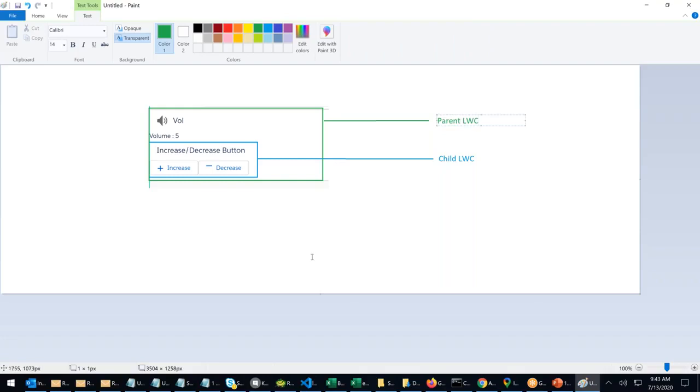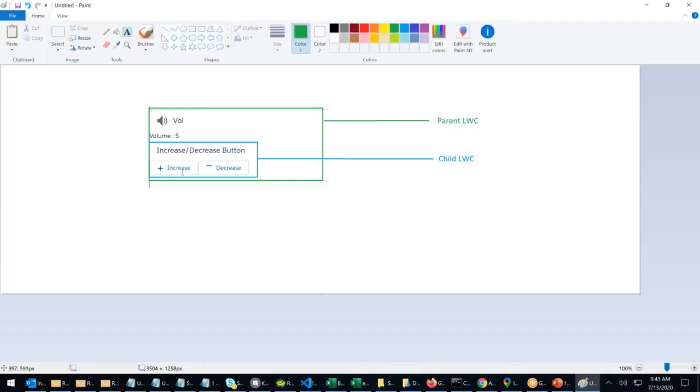Whenever you call the child, it's calling a function. Functions I'm placing in the boxes. All the functions I'll put in red color. So there are 2 functions. Whenever this button is clicked, the system is calling the function. Whenever the decrease volume is clicked, it's calling this function.